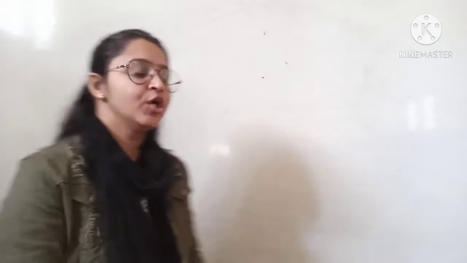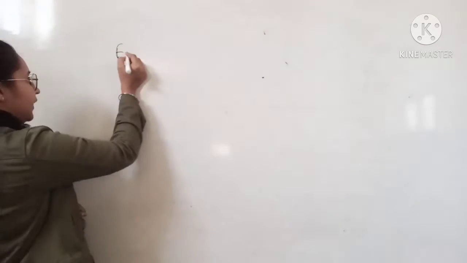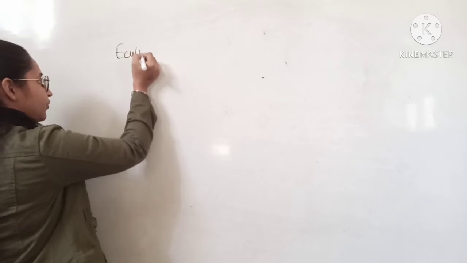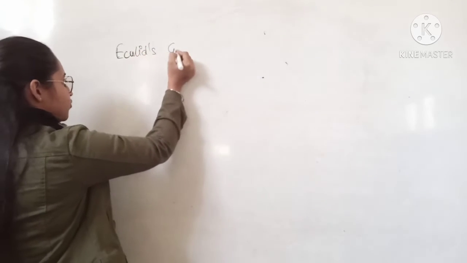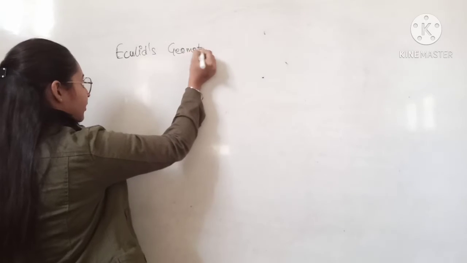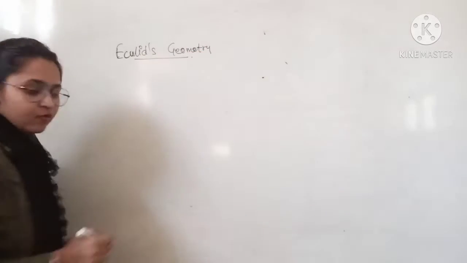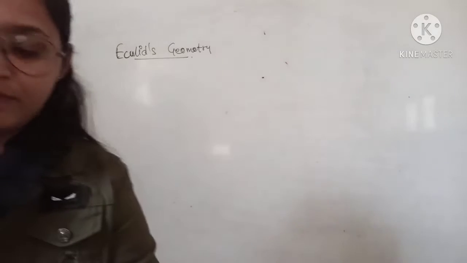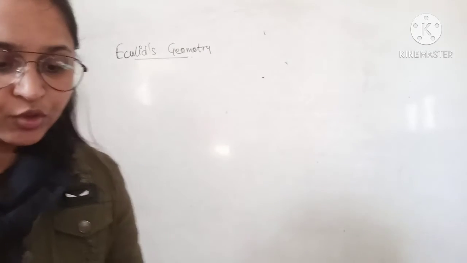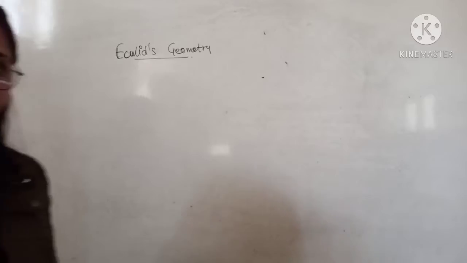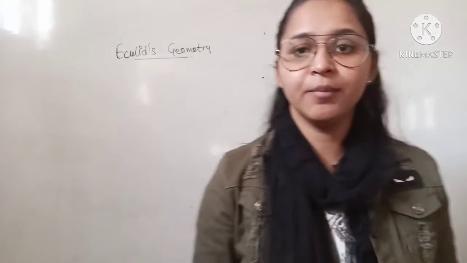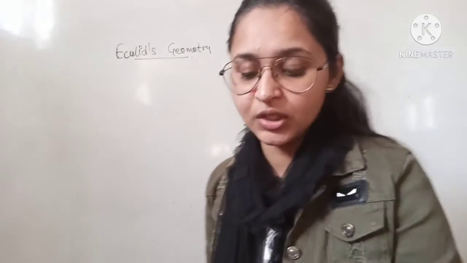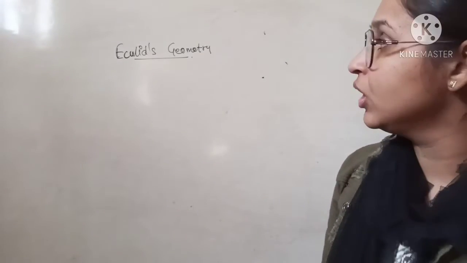Today we will start a new chapter of your syllabus, that is Chapter 5, Euclid's Geometry. As the chapter name is Euclid's Geometry, it means, first of all, what do you understand by Euclid and what do you understand by geometry? Euclid was a Greek mathematician. He gave some terms about geometry.